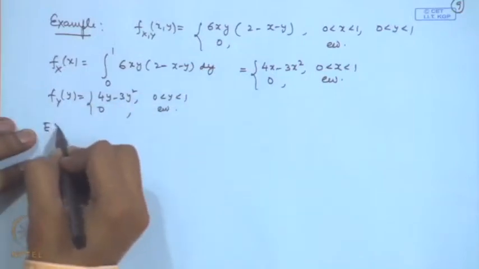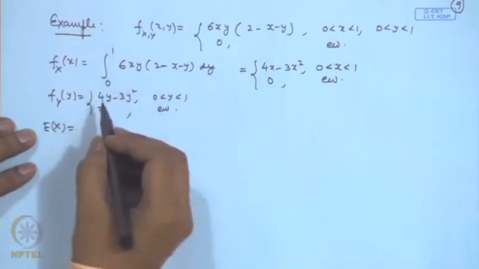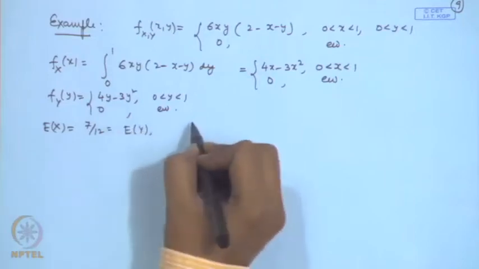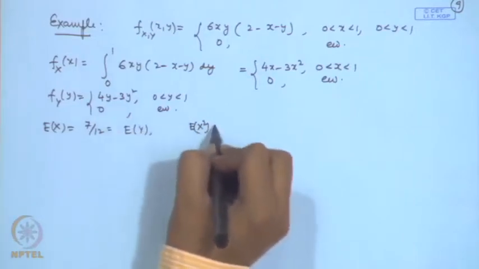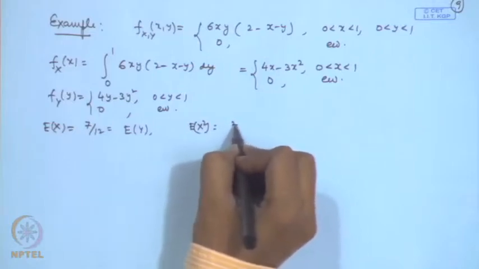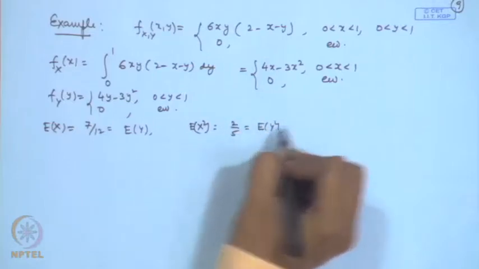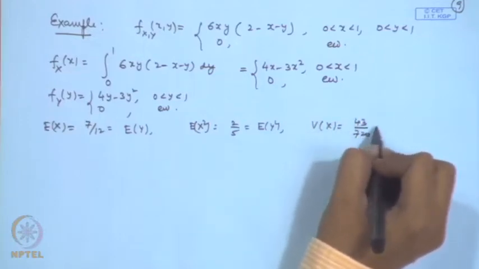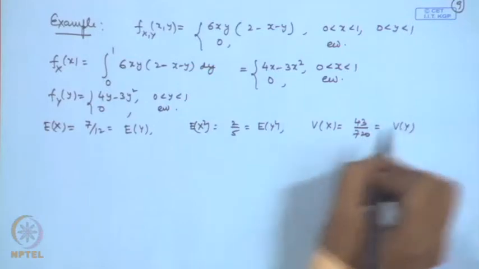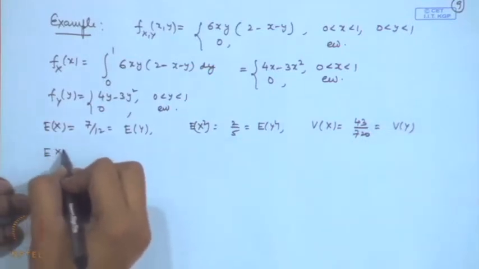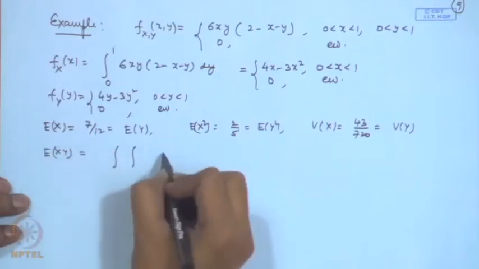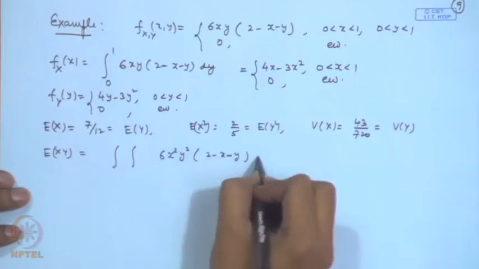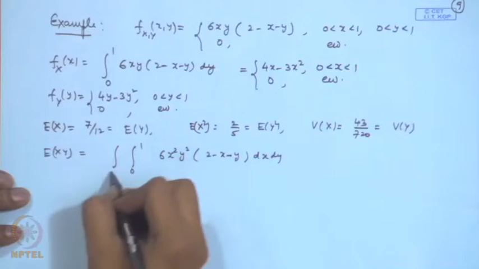So, we can calculate expectation x, expectation y, etc. Expectation x turns out to be 7 by 12, that is same as expectation y. If we calculate expectation of x square, that is equal to 2 by 5, that is equal to expectation of y square, and if we calculate variance of x, that turns out to be 43 by 720, that is variance of y. We also calculate expectation of x into y, that is equal to double integral 6 x square y square (2 minus x minus y) dx dy, 0 to 1, 0 to 1.